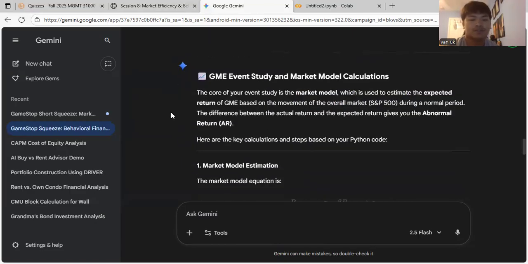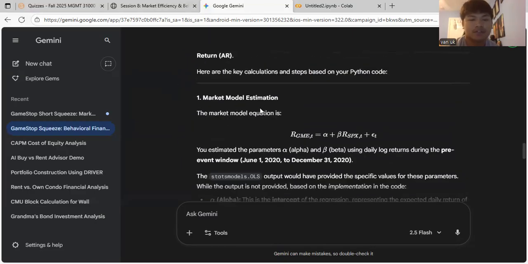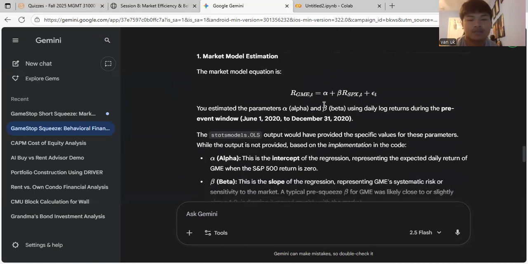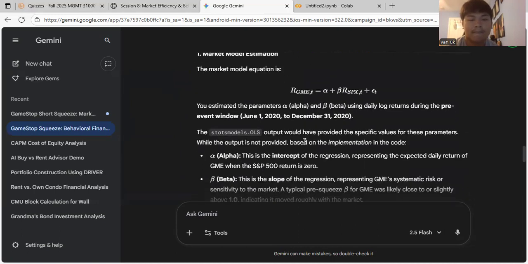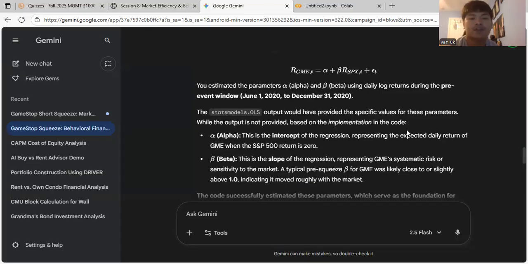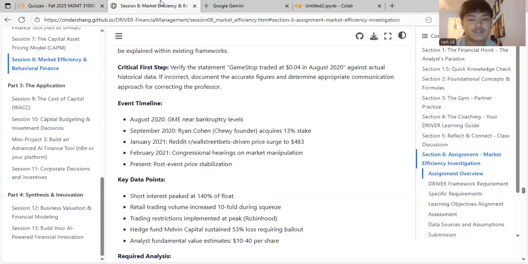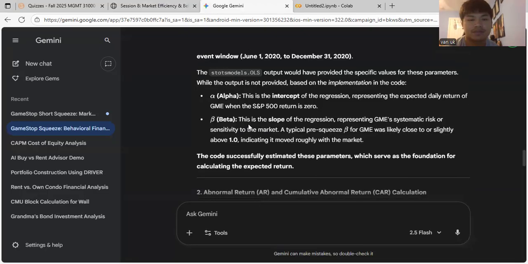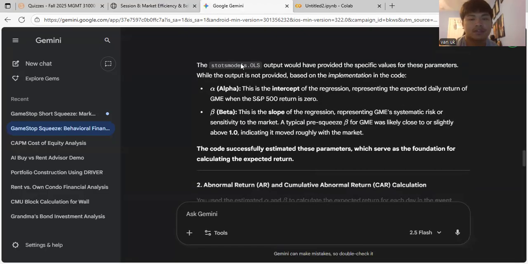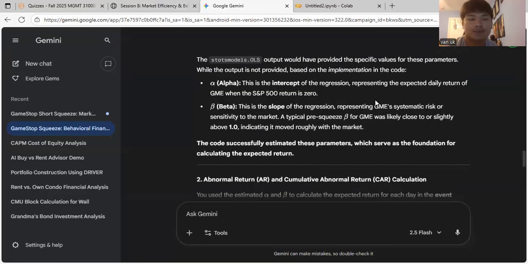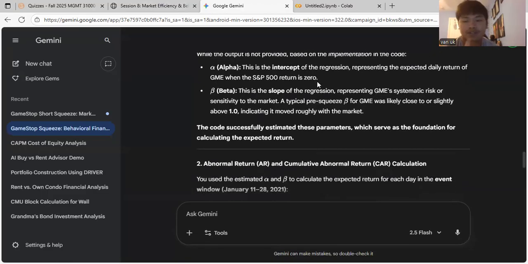And then for the event study, the market model estimation equation was this right here. I estimated the parameters alpha and beta by using daily log returns during the pre-event window, which was from June 1st, 2020 to December 31st, 2020. And the statsmodels output provided the specific values for these parameters. The alpha is the intercept of the regression, representing the expected daily return of GME when the S&P 500 return is zero.